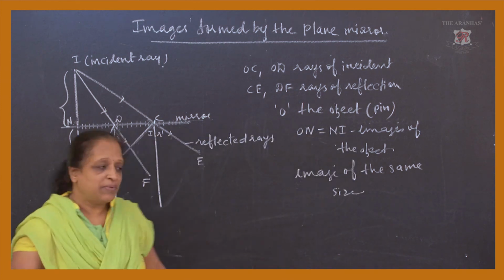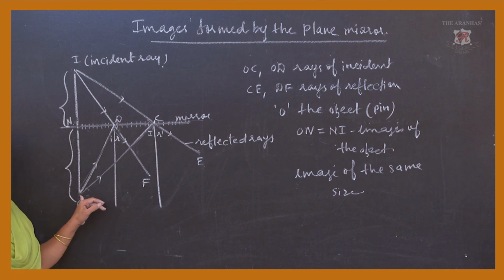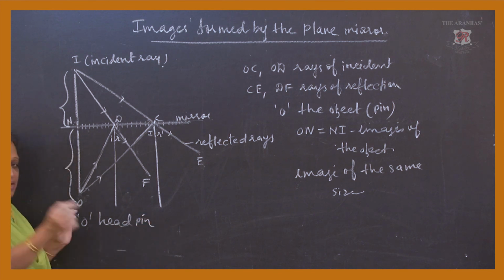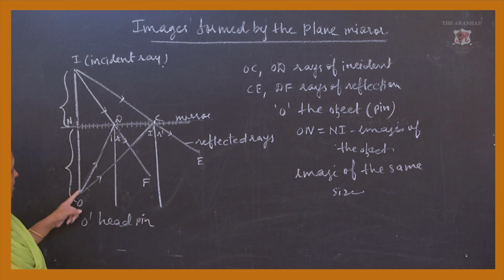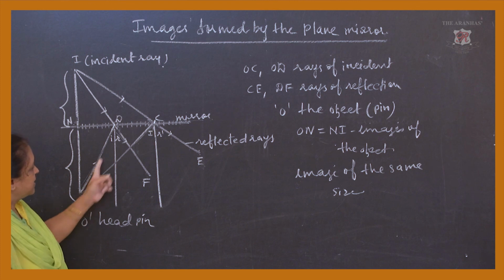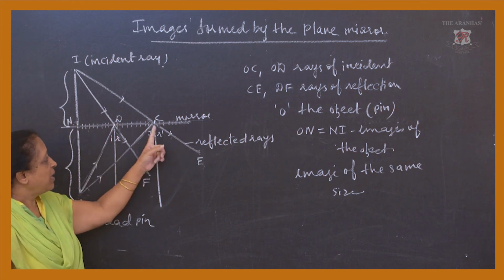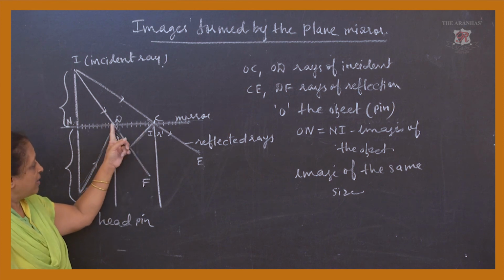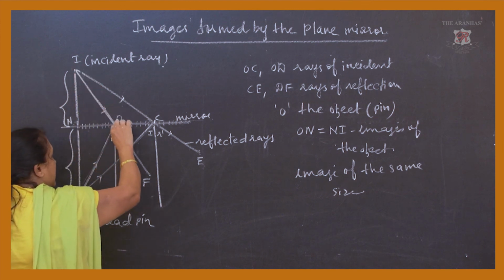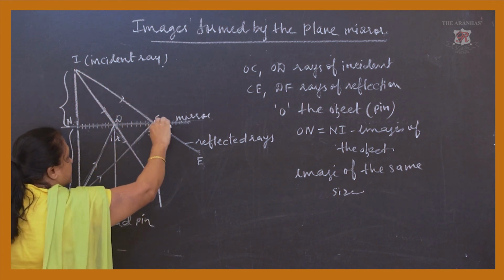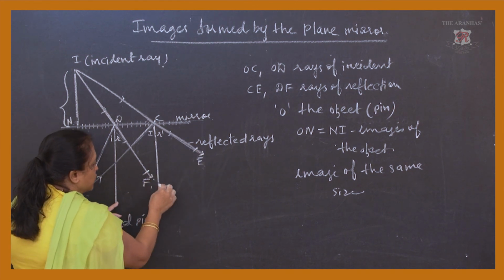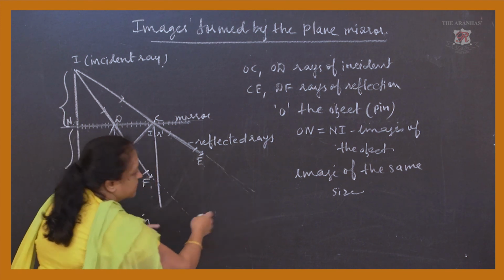Here you will ask why only one point has been taken. That one point, O, we can take as maybe a head pin, just a very small head pin. And then you are getting the image of that head pin. And how is it happening? Because the incident rays are meeting the mirror at the normal at points C and D. And again from D the rays are getting reflected. And those reflected rays are the extended part, with points E and F.